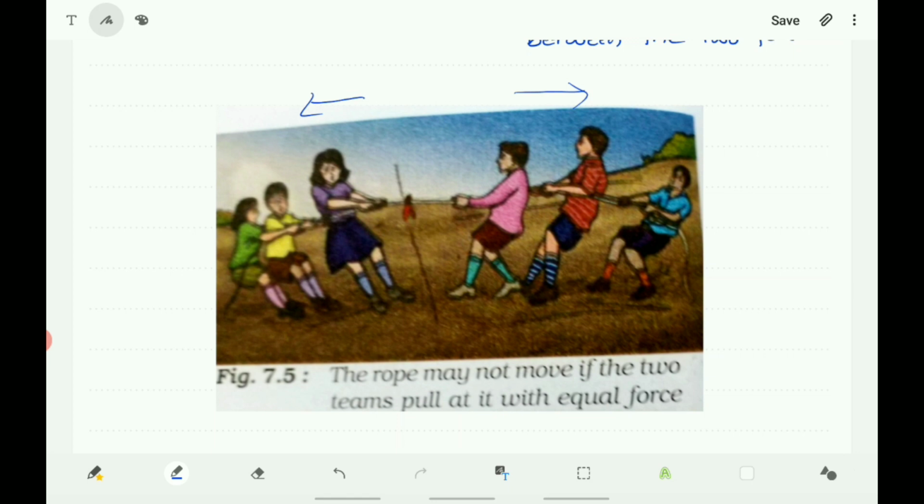So here two forces which are in opposite directions are applying on this object. Now the object is still. If F1 is the total force applied by this group, and this is F2, the object will remain stationary if F1 is equal to F2. Then F1 minus F2 is equal to 0, so the net force becomes 0. There is no change in the position of the object. It remains at that place only.